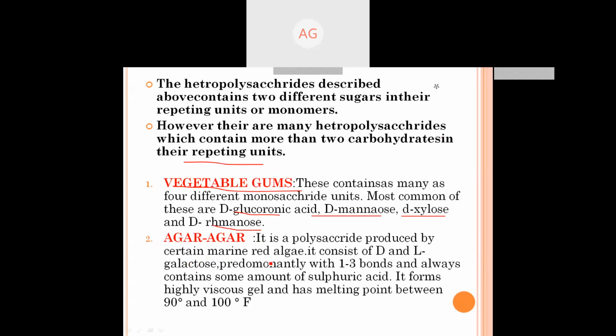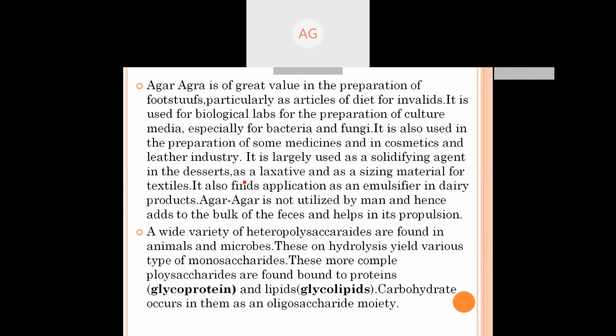It is used in biotechnical processes. It is a polysaccharide produced by certain marine red algae. It also consists of D and L galactose, predominantly with 1,3 bonds, and always contains some amount of sulfuric acid in it. It forms a highly viscous gel and has a melting point of about 90 to 100 degrees Fahrenheit.